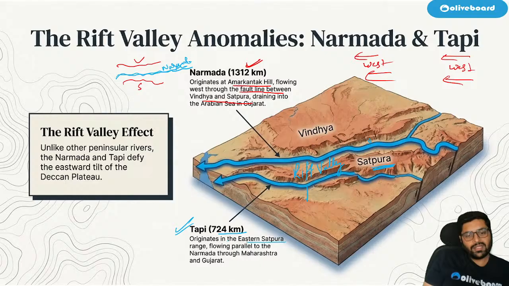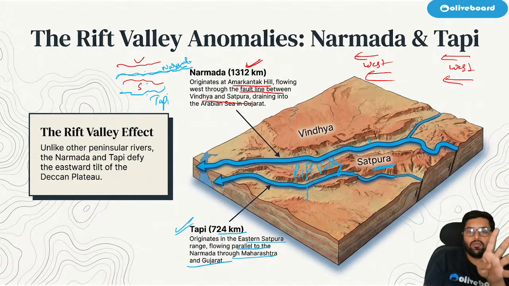Rift valley. Narmada, Vindhya and Satpura we have, and towards south we have Tapi, 724 kilometers, originating in eastern Satpuras. It flows parallel to Narmada through Maharashtra and Gujarat. To the south of Satpura we have Tapi. So Vindhya, Narmada, Satpura, Tapi. Like that, you remember, all four are kind of parallel. In this rift valley, we have Narmada. So which river flows in the rift valley? You should know it is Narmada. Okay. Are we good?